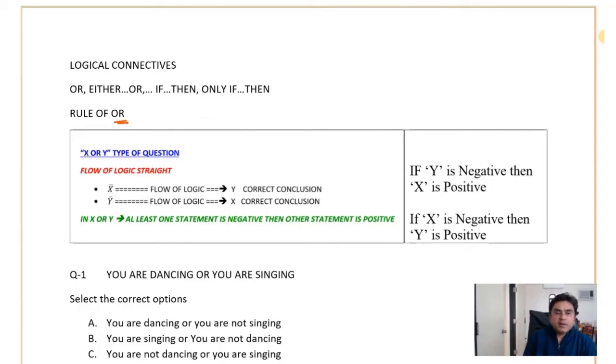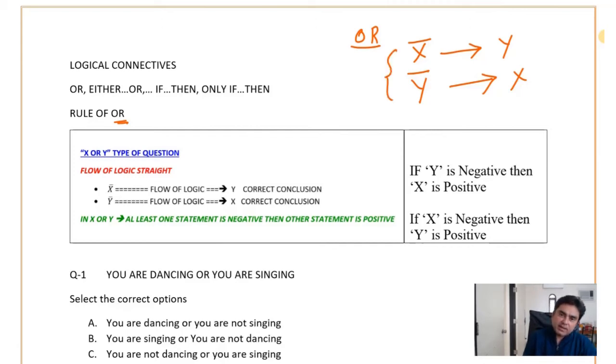Now if you remember the OR type of connectives, the connective works when X bar, then Y, then Y bar, then X. So the rule says that if either one is negative, then the other is positive. If this is there, then we can say with 100% guarantee.